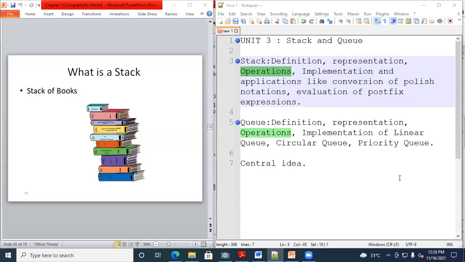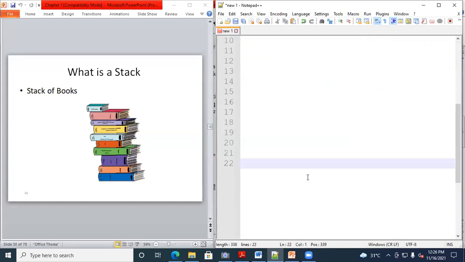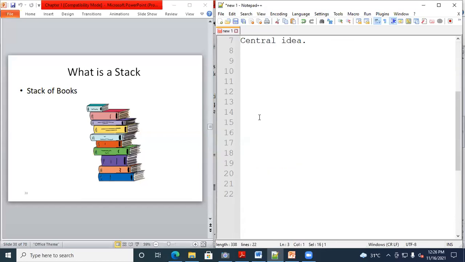Now tell me the definition of a stack. First sentence. What is the definition of stack? Can I write the definition here? So we'll start with the first point. So that is stack. Stack definition: collection of elements. Is it visible to all? Yes, sir.